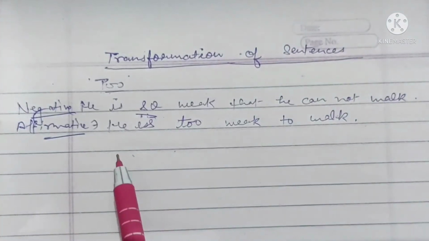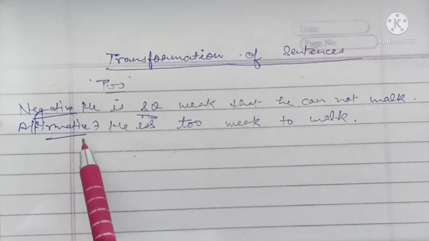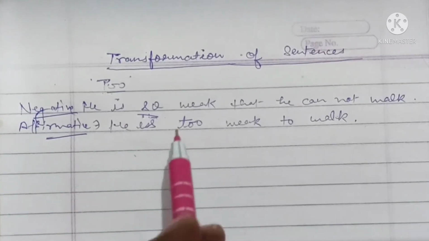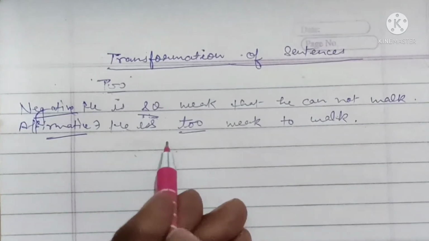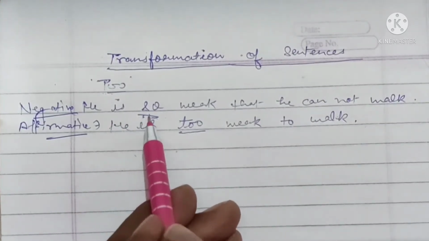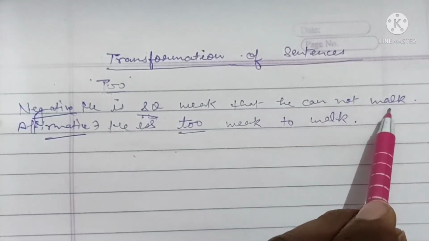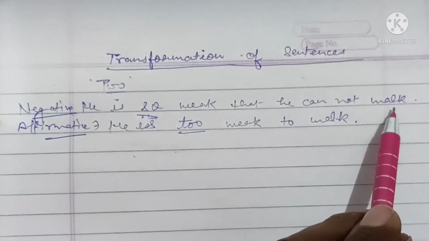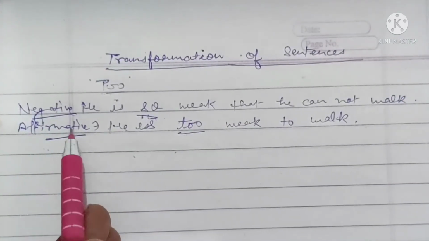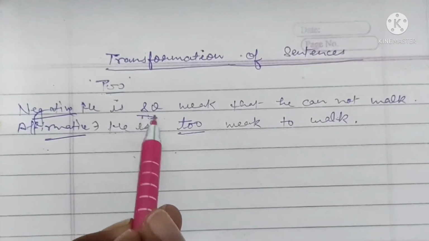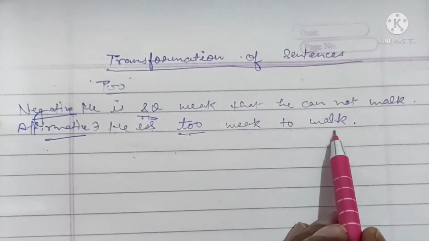And when you will be asked to transform this sentence in negative by removing the adverb too, we have seen in our previous video how it will be replaced by the word so. Okay, so he is so weak that he cannot walk. And when you will be asked to make the affirmative of this negative sentence, you have to just: he is, and so will be replaced by too, adverb, weak too walk.